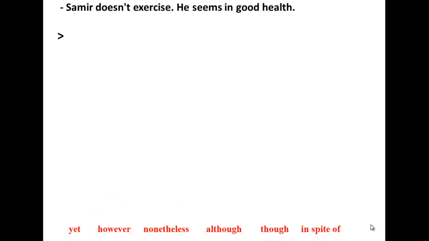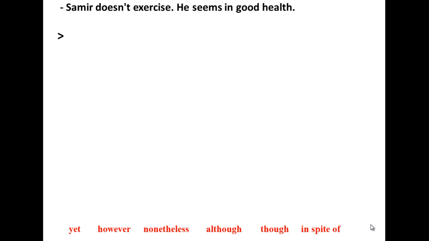Now we are going to rewrite this pair of sentences using the linking words of concession at the bottom of the slide: yet, however, nonetheless, although, though, and in spite of. Samir doesn't exercise. He seems in a good health. So before combining this pair of sentences, you have first to identify the unexpected result or the contradictory clause.